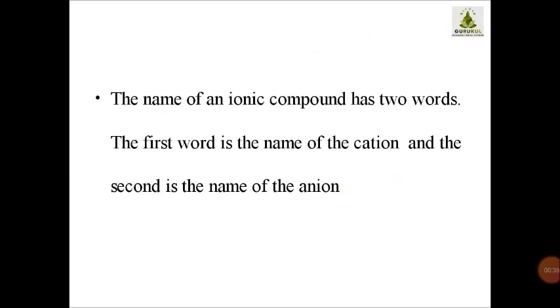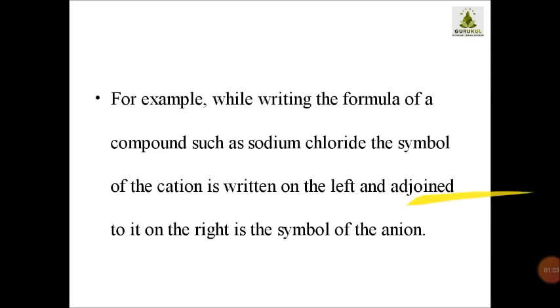Now the name of an ionic compound has two words. Suppose you are considering sodium chloride. Sodium chloride means NaCl. Sodium is a different element and chlorine is a different element. In this way you can understand that an ionic compound has two words. The first is the name of the cation and the second is the name of the anion.